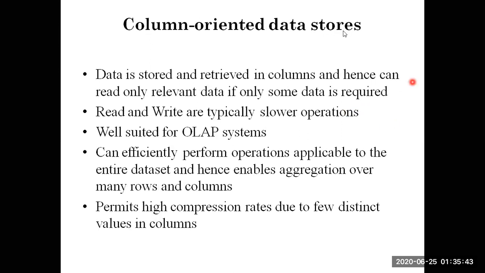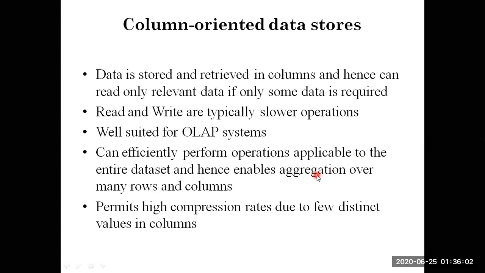So for column-oriented data stores, retrieval of data is a little better and faster than row-oriented, it is suited for online analytical processing systems, and it can perform efficient operations.